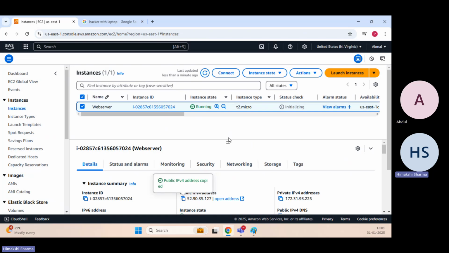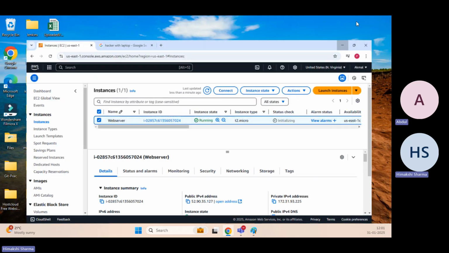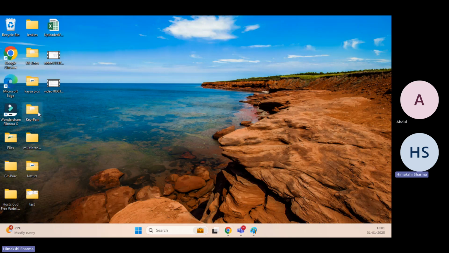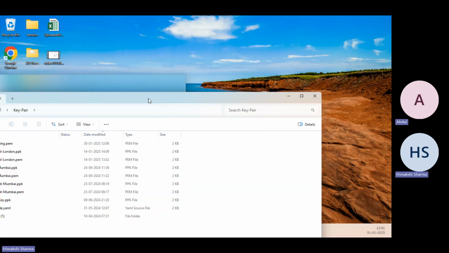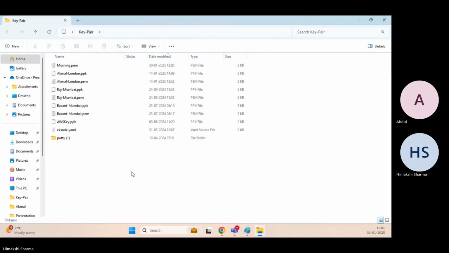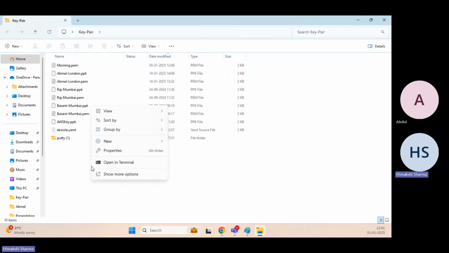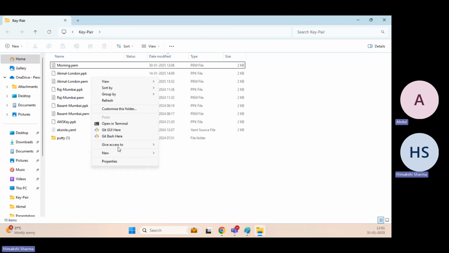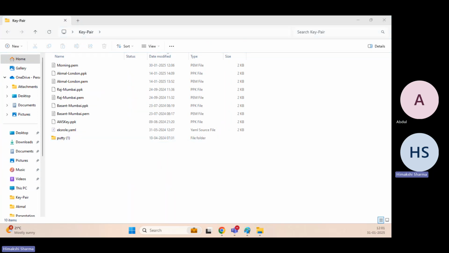What I will do is click on this public IP. This is the public IP through which I will connect. To connect, I will open this particular folder where we have morning.pem, right? Yesterday I told you how we can connect. I will right click on this, say show more options, and say git bash here.